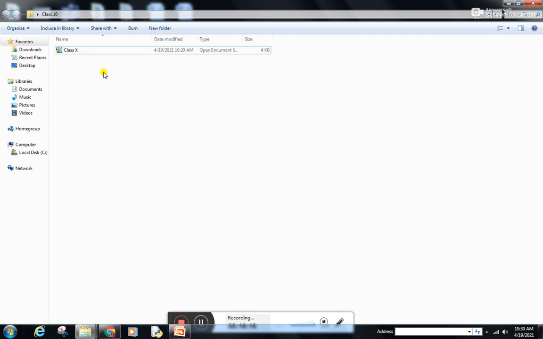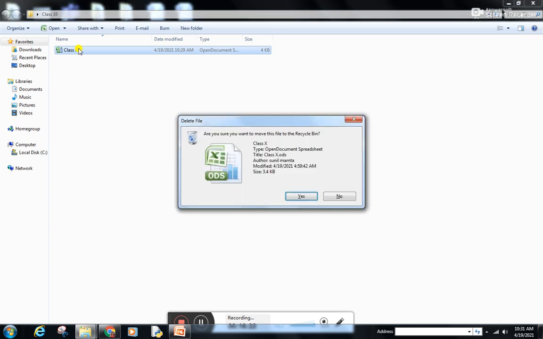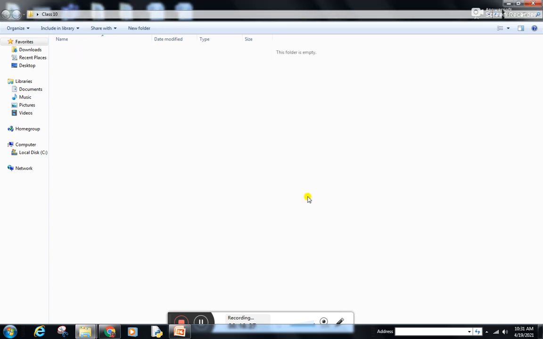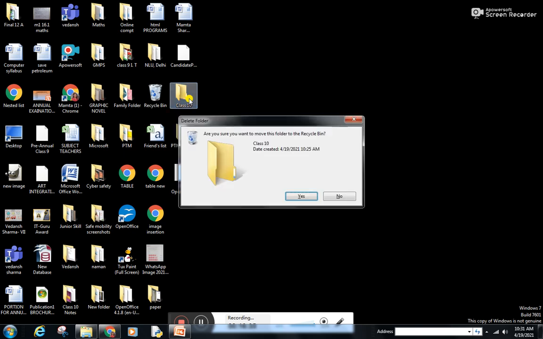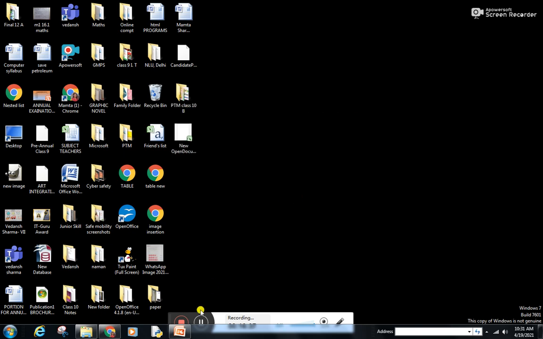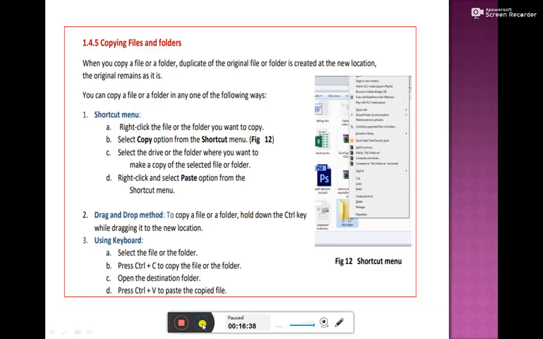If you want to delete the file, you can click on it and press the Delete button. The file will be deleted and shifted to the Recycle Bin. If you want to delete a folder also, click on the folder and press the Delete button, and it will be deleted and will reach the Recycle Bin.